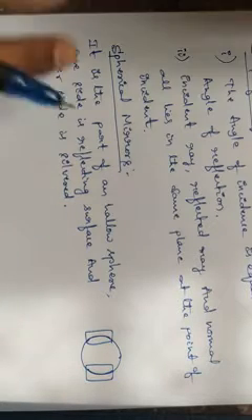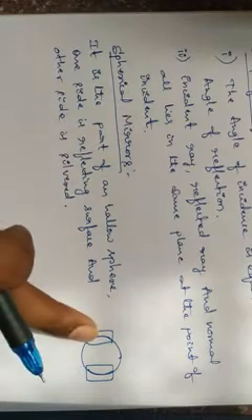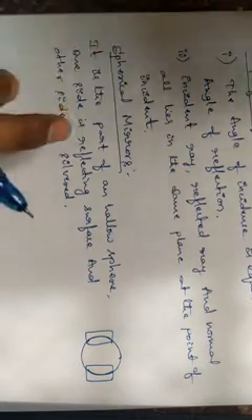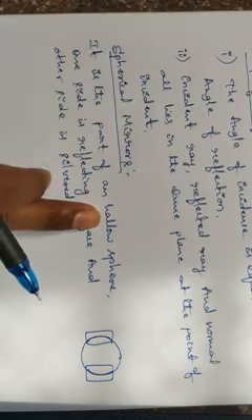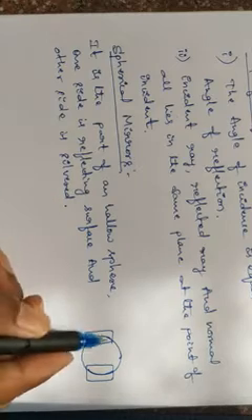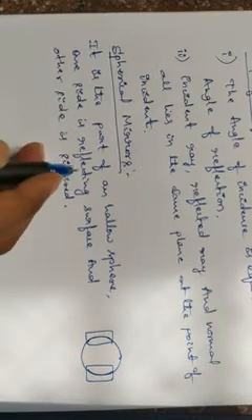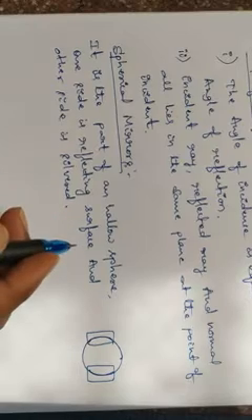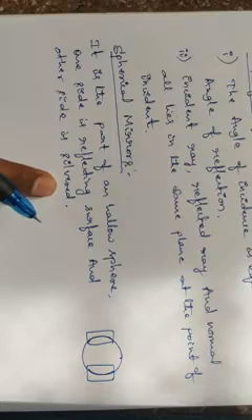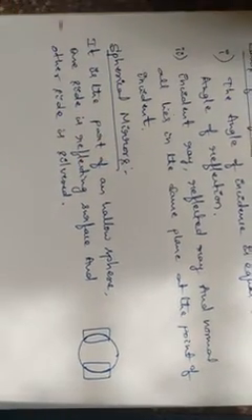In the same way, in the case of spherical mirrors also, one side is silver and the other side is the reflecting surface. What is a spherical mirror? It is a part of a hollow sphere. Hollow sphere means inside empty. We take just a part of the hollow sphere, having two surfaces: one is the reflecting surface, the other is the silver surface. That type of mirror we call a spherical mirror.